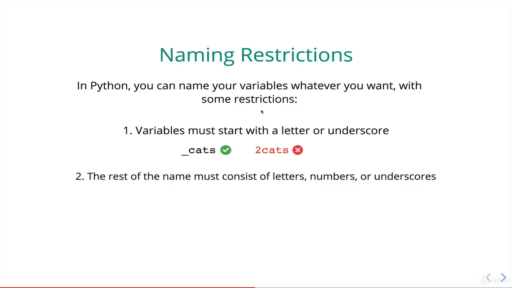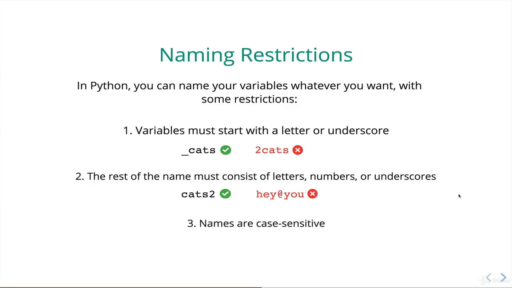Next up, the rest of the name must consist of letters, numbers, or underscores. So we can have numbers in our variables. They just can't start off the variable. So cats2 is fine, but something like hey@you is not okay because the at sign, whatever that thing is called, is not a letter, number, or underscore.